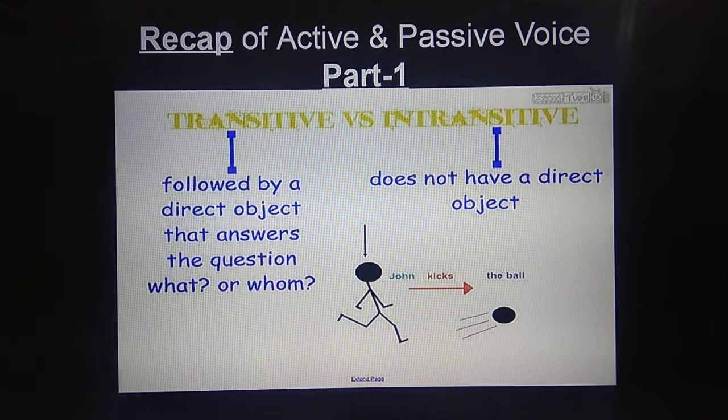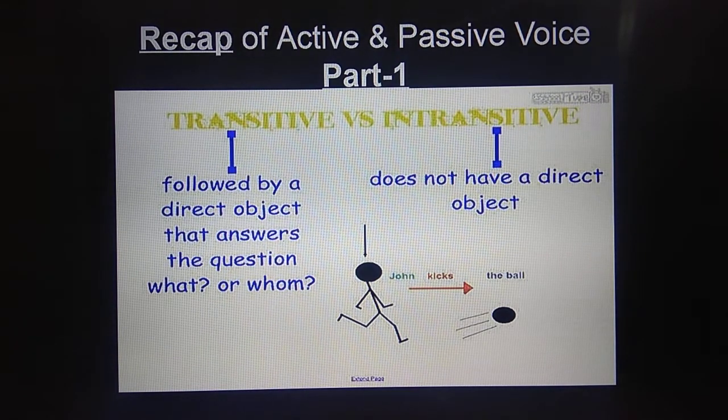In intransitive verb, it does not have a direct object. Transitive verb, it is followed by an object. And here it answers the question like when, how, why, where. Here the sentence you can take only just John kicks. So it may end in intransitive verb, it may end with a verb or an adjective or an adverb, and it may answer the questions like when, how, why, where. Here the sentence what is given, it is for transitive verb.